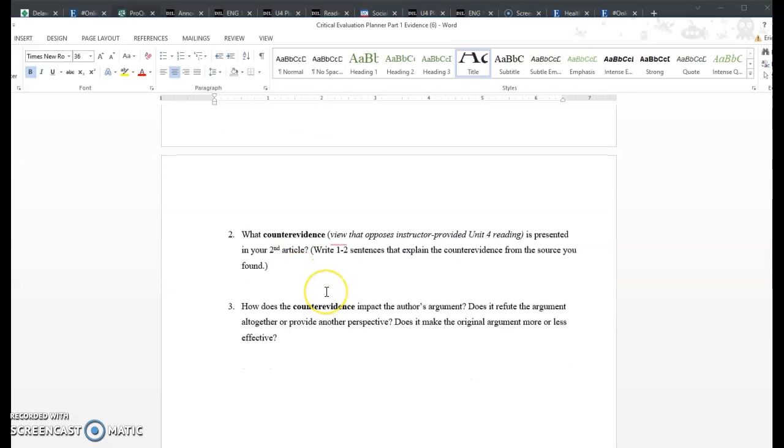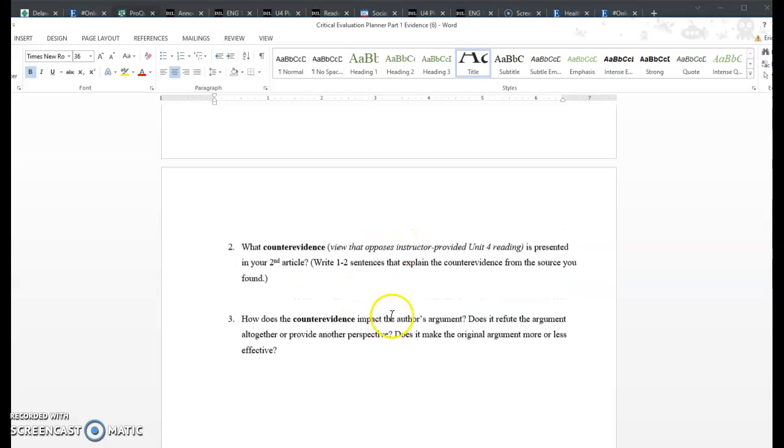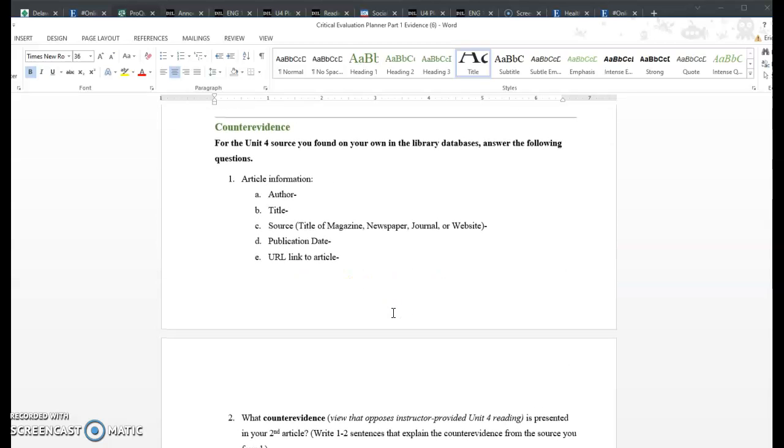And then the question here is, what counter evidence is presented in your article? And how does the counter evidence impact the original author's argument? Does it refute the argument? So this means, how does the second article you read impact the article that we're focusing on, which is reading 4 about social media being a public health crisis? And that's what you would do in the counter evidence section.